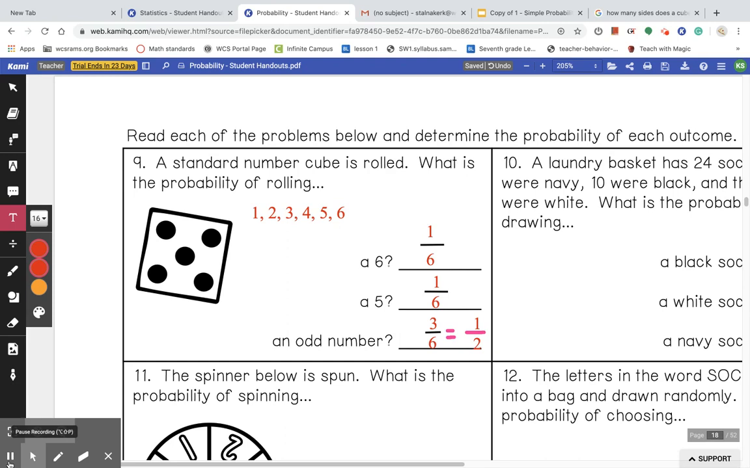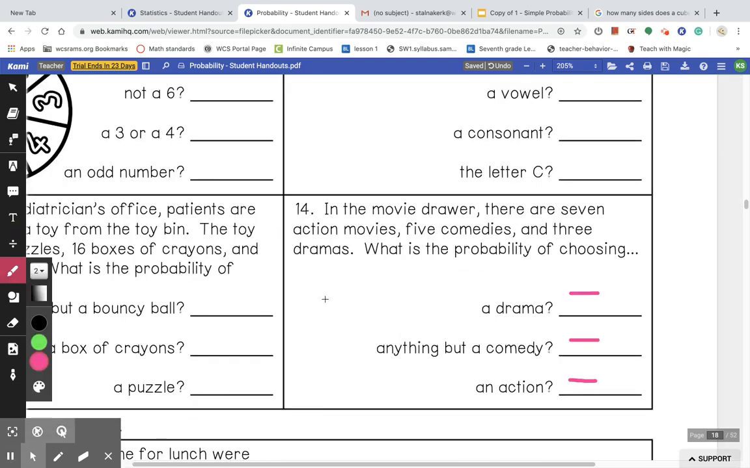We're going to do one more. All right, 14. In the movie drawer, there are 7 action movies, 5 comedies and 3 dramas. What is the probability of choosing a drama, anything but comedy, and an action? Well, remember, when we're finding the probability, the bottom number is the total number of outcomes. So we have to find the total number. So we have 7 plus 5 plus 3, which is 15. So we have a total of 15 outcomes.